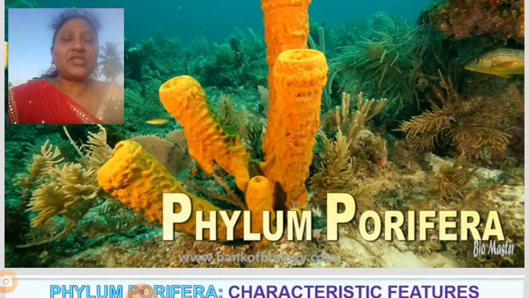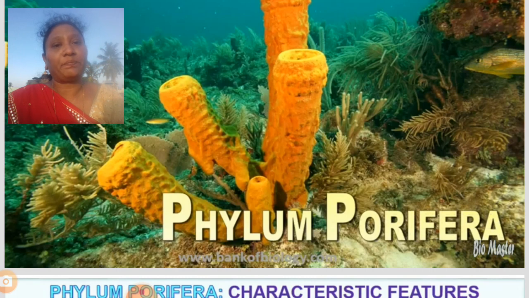In the previous session we discussed different types of terminology. Based on this terminology, the whole concept of Animalia will run. So you have to recall the concept of different terminologies, remembering and understanding the concept, and you have to go through this concept. Coming to Animalia, the first phylum of the Animalia is Porifera.